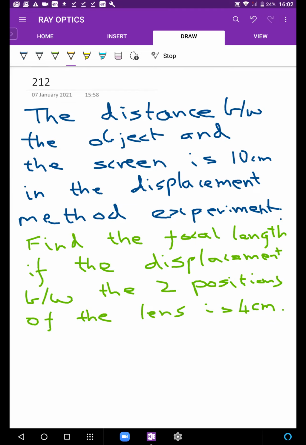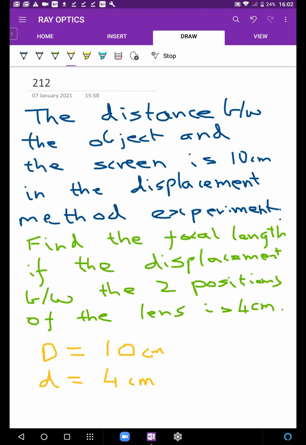So what do we have over here? Capital D. Let me solve. If anyone needs more time, let me know. Nobody is saying anything, so I'll proceed. Capital D is 10 and small d, the displacement between the two positions of the lens, is 4.